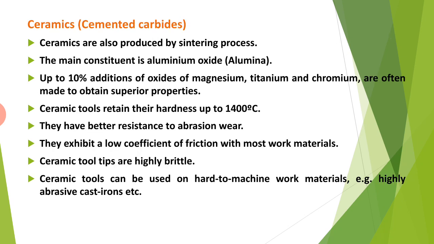Ceramics. Ceramics are also produced by the sintering process. The main constituent is aluminum oxide, alumina. Up to 10% additions of oxides of magnesium, titanium, and chromium are often made to obtain superior properties. Ceramic tools retain their hardness up to 1400 degrees Celsius. They have better resistance to abrasion wear. They exhibit a low coefficient of friction with most work materials. Ceramic tool tips are highly brittle. Ceramic tools can be used on hard to machine work materials, for example highly abrasive cast irons, etc.